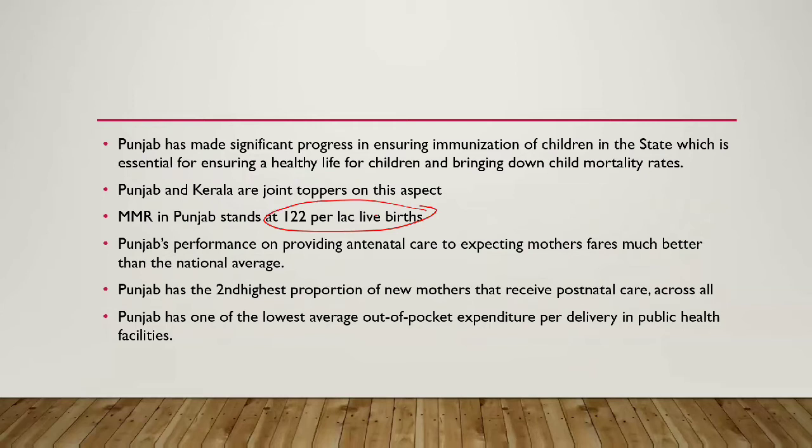Punjab's performance on providing antenatal care to expecting mothers fares much better. Punjab has the second highest proportion of new mothers that receive postnatal care, and it has the lowest average out-of-pocket expenditure per delivery in public health services. So, for example, this can be mentioned in an answer, and then you can write down in brackets Punjab Economic Survey 2020-21. Such statements should always be supported by a source, so such a source can be mentioned.